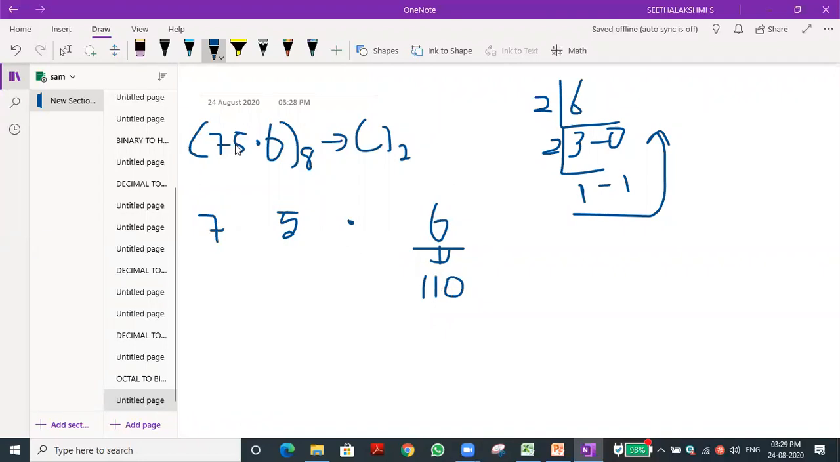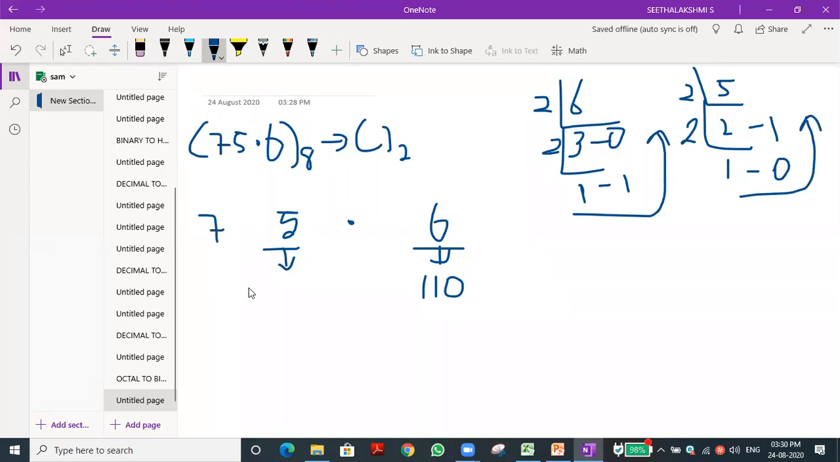Now we have to do the conversion for 5. Are you hearing my voice? Yes, sir. Then tell the number if you want me to do the division. How many 2s are there in 5? 2 twos are 4, remainder 1. Once again we divide 2 by 2: 1 two is 2, remainder 0, then 1. What is the value we got from bottom to top? 1 0 1. Very good.